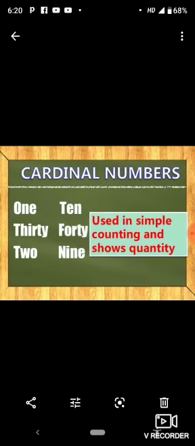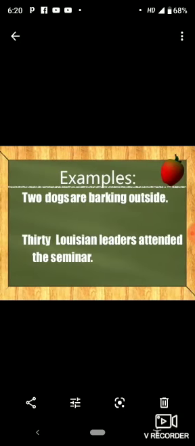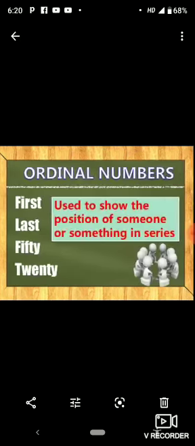Next, you have cardinal numbers and ordinal numbers. Cardinal numbers are used in simple counting and show quantity, what can be counted. 1, 10, 30, 40, 2, 9. Two dogs are barking outside. Thirty Laotian leaders attended this seminar.